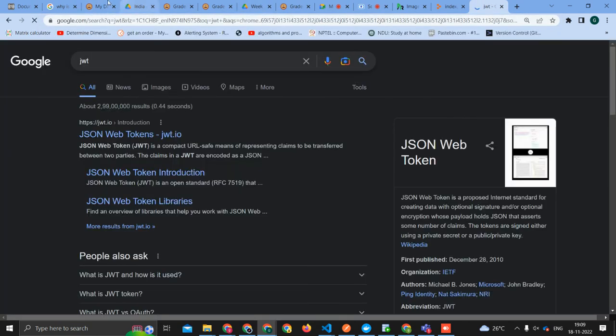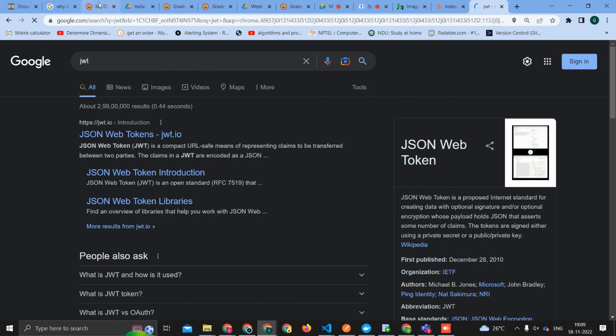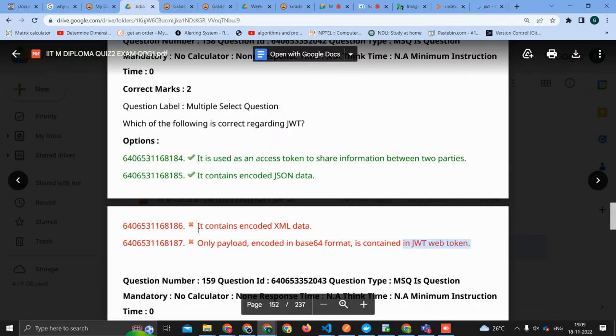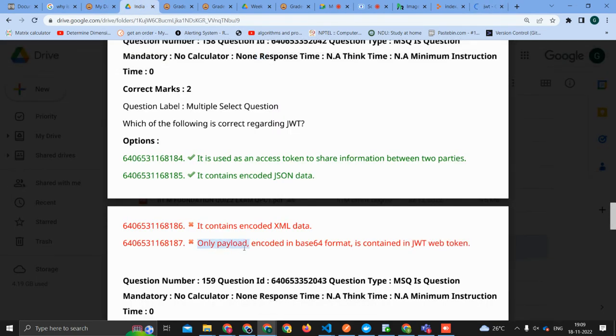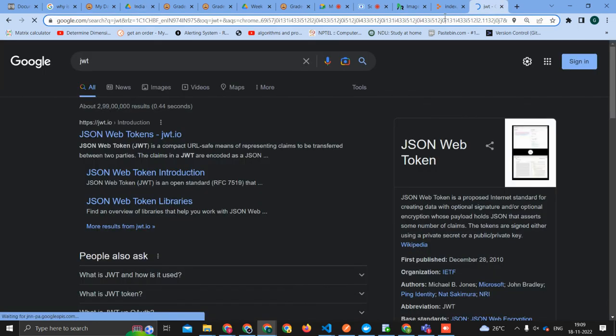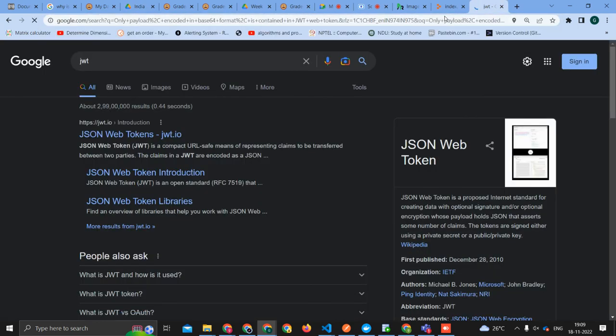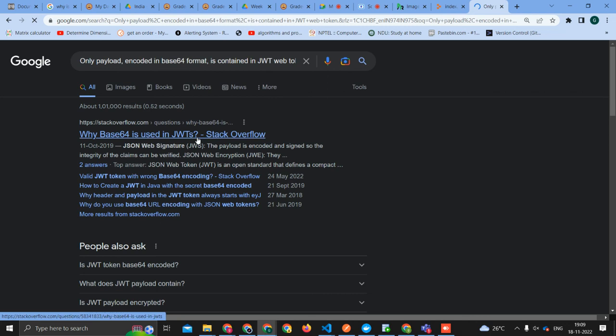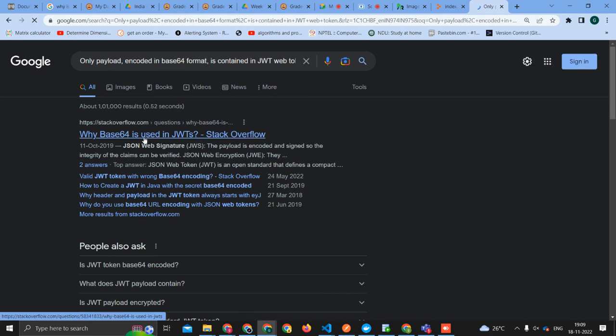I have to see the screencast. What was this last option? I'm just confused about the last option. Only payload encoded in base 64 format. I'm not sure about this point. Does anyone want to comment on that?